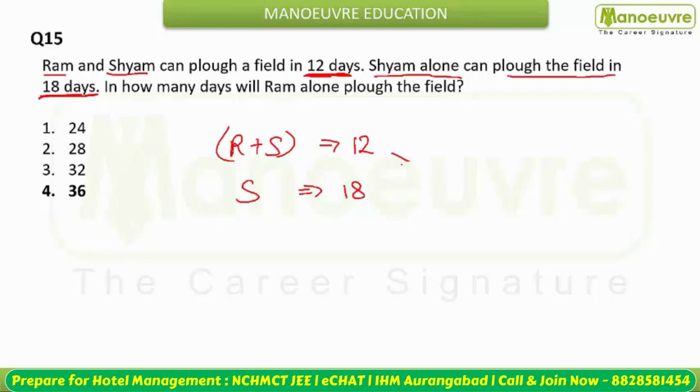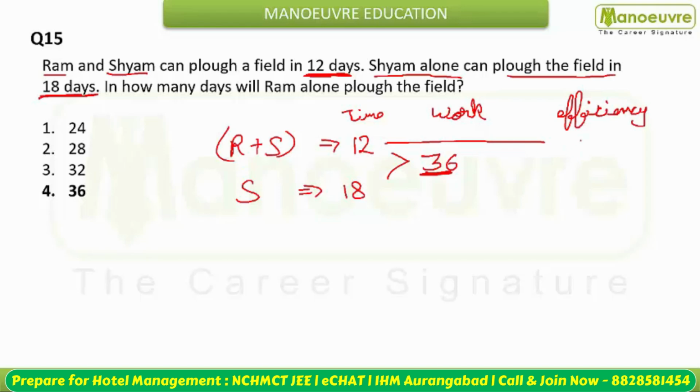Now we can assume the work, which can be the LCM of 12 and 18. That's going to be 36. That means if total work is 36, they are taking 12 days. So how much work are they doing per day? That is your efficiency, per day work. This is going to be 3.